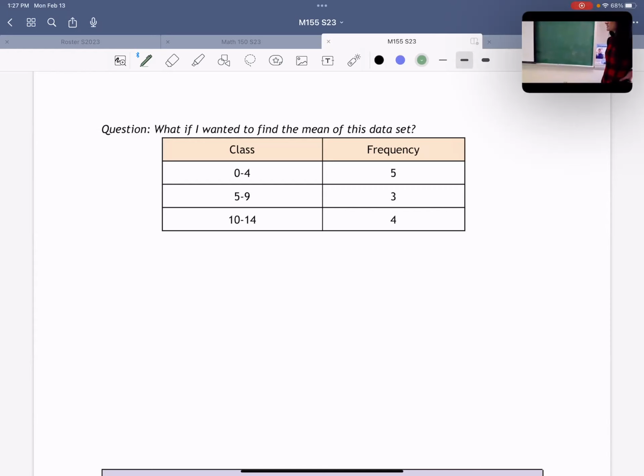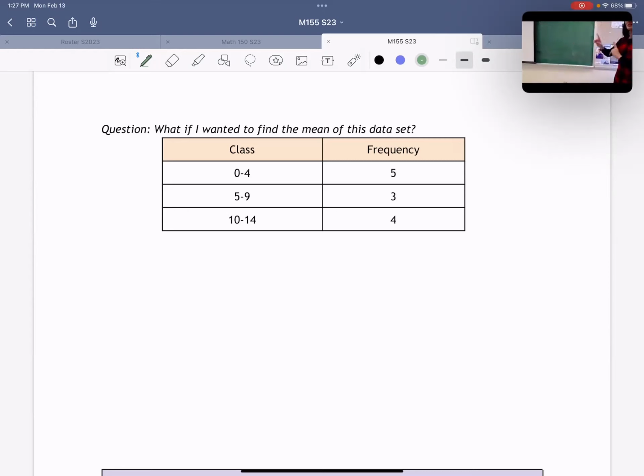Does anyone think I could actually find the mean here? Who thinks this is possible? All right, who thinks it's impossible? All right, I'm gonna give it to you. It's actually impossible. You cannot find the mean if you're just given a chart. And the reason why is because when you're trying to find the mean, you have to have the actual numbers to add up and divide by how many, right? If I don't know the actual numbers, I literally can't calculate what the mean is.